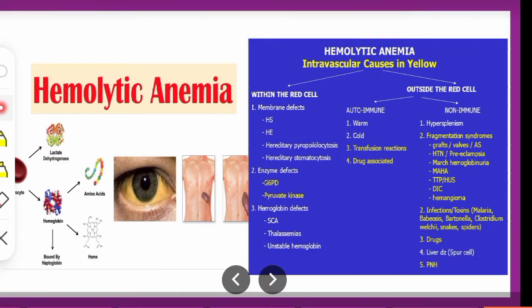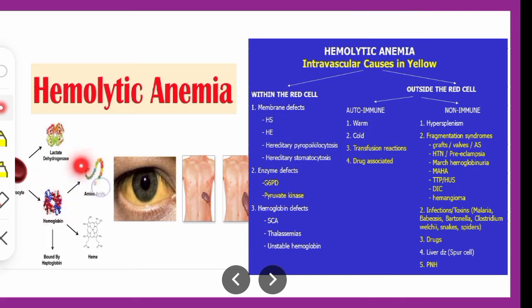Here you can see this is the lactate dehydrogenase, and this hemoglobin part, like it is erythrocytes. From erythrocytes, these are the parts like hemoglobin and heme, wherein again it is hemoglobin which is bound by hemoglobin.